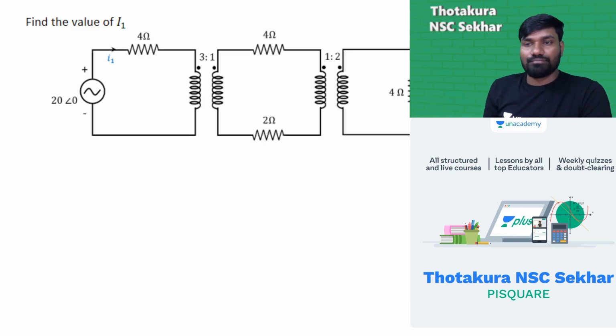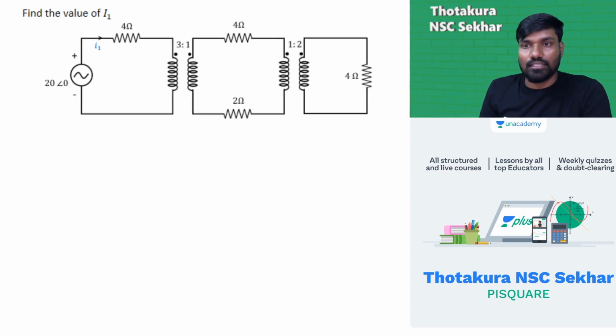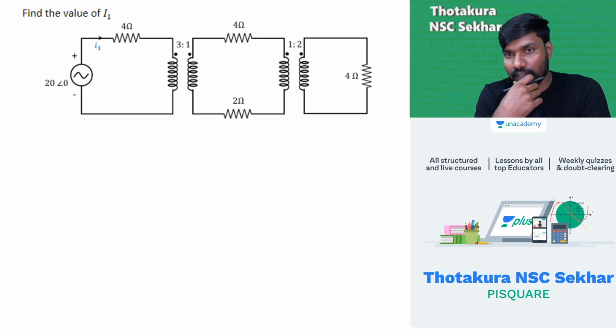Next question. Take it up. It's not visible completely. Now it will be visible. You should be a little smart in solving it. Here we have a couple of transformers.